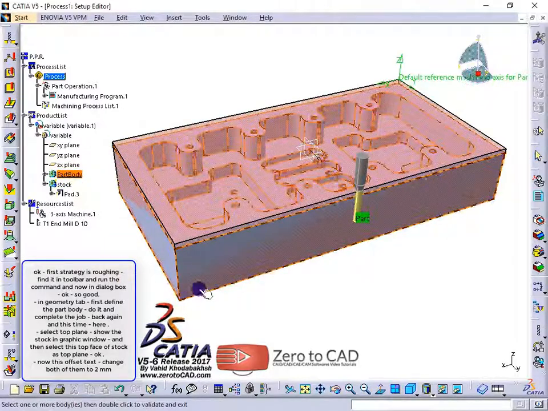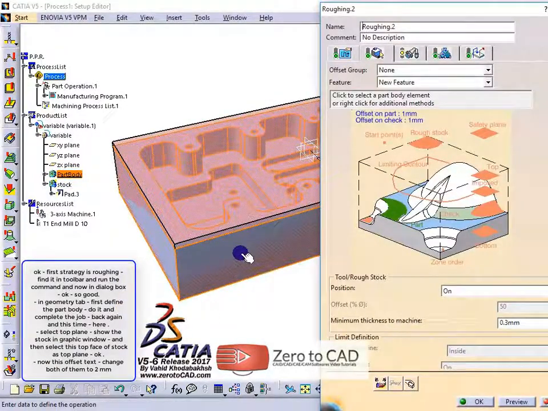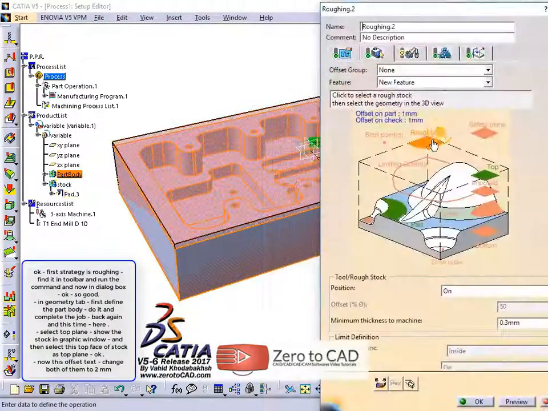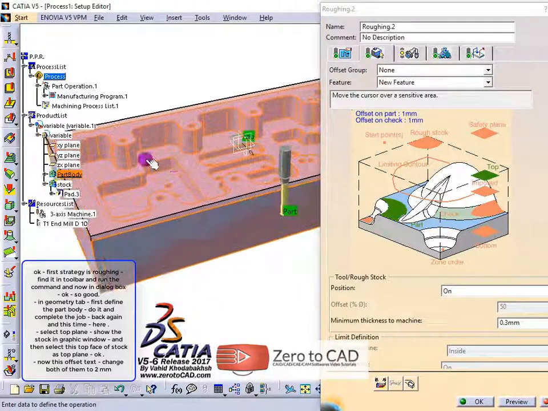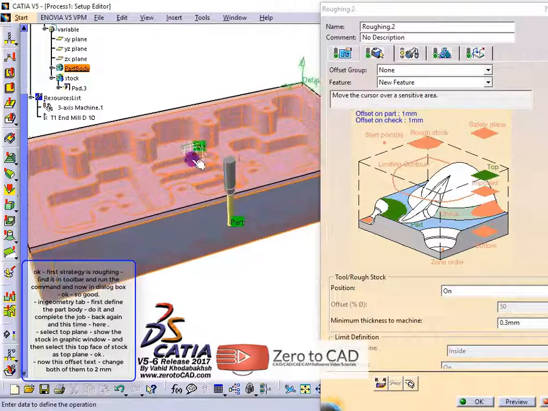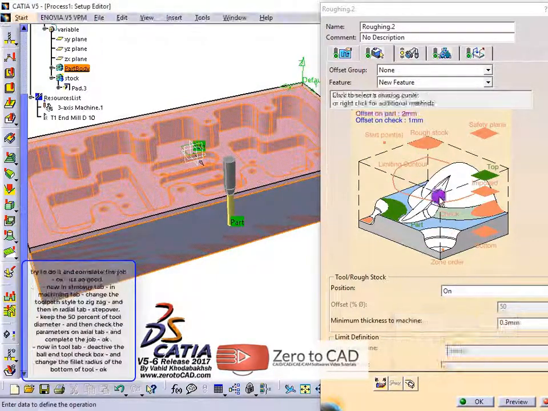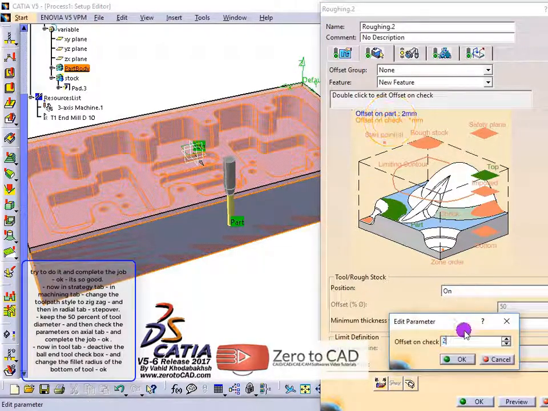Back again and this time, here. Select Top Plane, show the stock in the graphic window, and then select this top face of the stock as the top plane. OK. Now this offset text, change both of them to 2 mm, try to do it and complete the job.